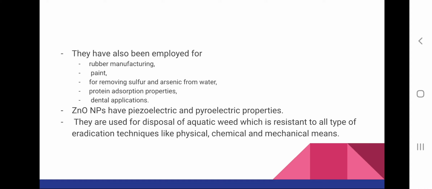And other than biomedical applications, they are also utilized in rubber manufacturing, painting, for treatment of water, that is removing sulfur and arsenic from water, then protein absorption properties, and also in dental applications. And they are also used for disposal of aquatic weeds which cannot be destroyed by any other methods.